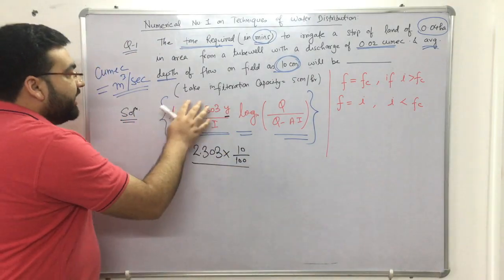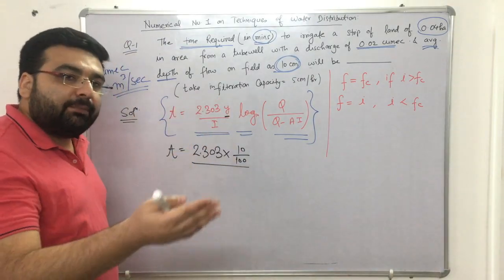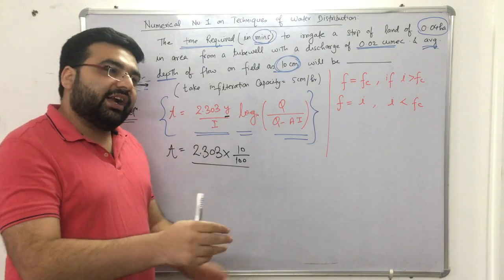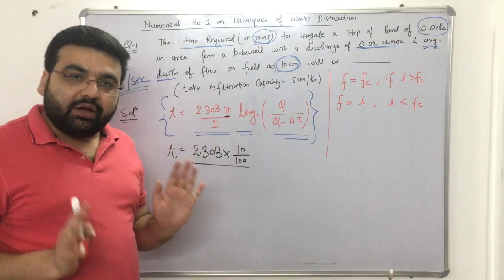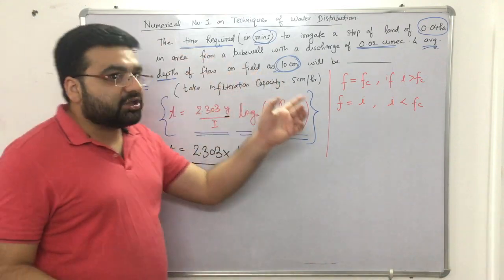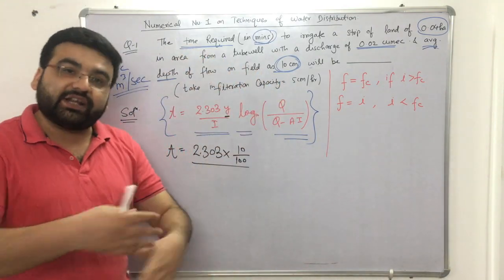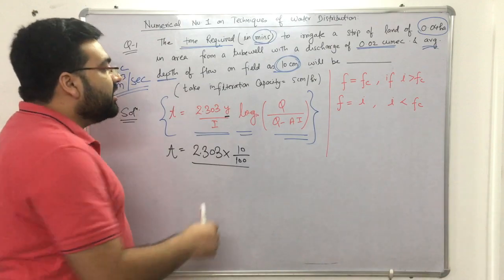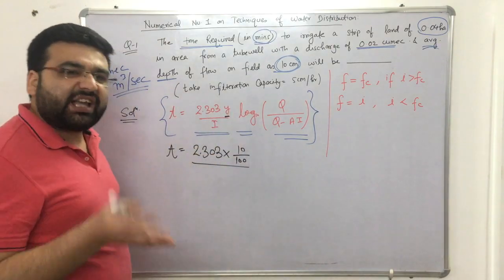So that is why in case of this I, in some books it is not written as infiltration, it is directly written as infiltration capacity. Because in case of flood irrigation, when you are doing border irrigation, because border irrigation is a type of surface or flood irrigation, the infiltration will be equal to the infiltration capacity directly, right?